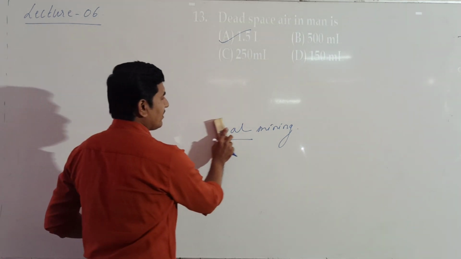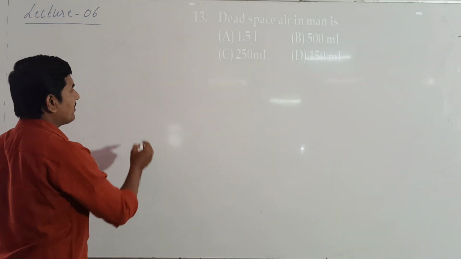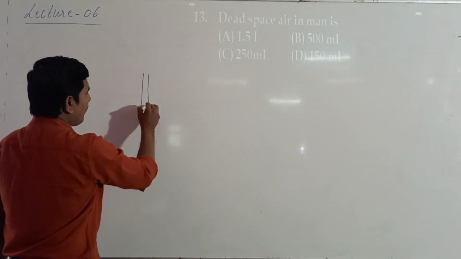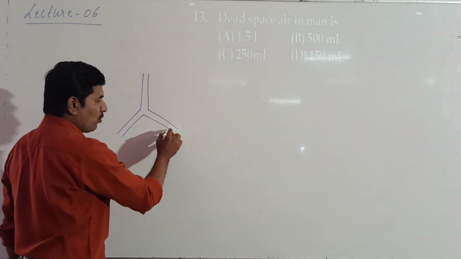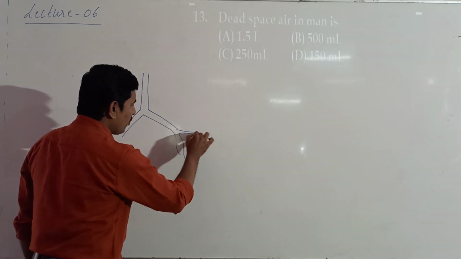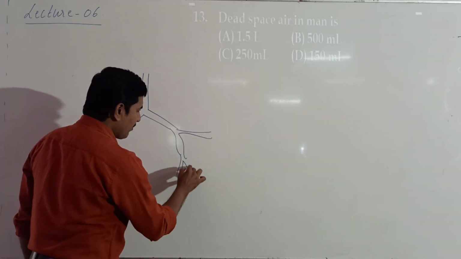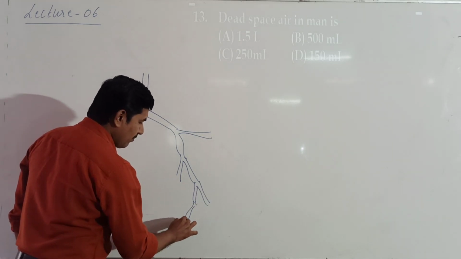The next one is regarding the dead space air in man. Now here we have the trachea in the human respiratory system. It gets branched into bronchus. This bronchus gets branched into primary bronchi, secondary bronchi, tertiary bronchi, as well as the bronchioles.